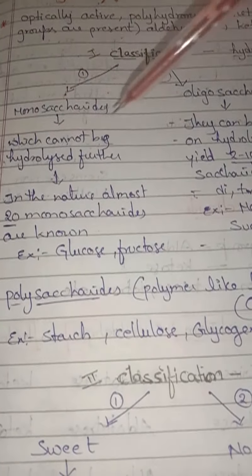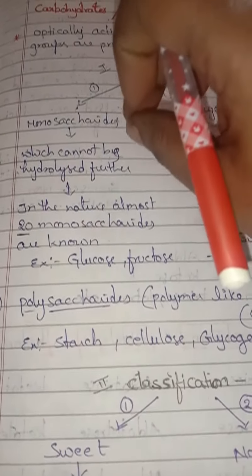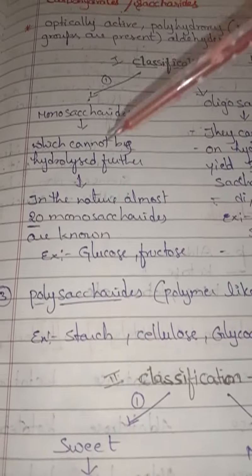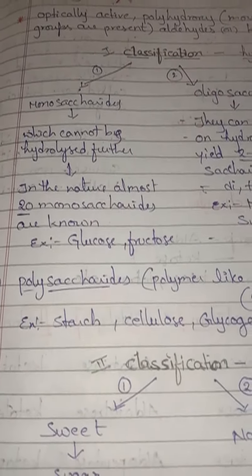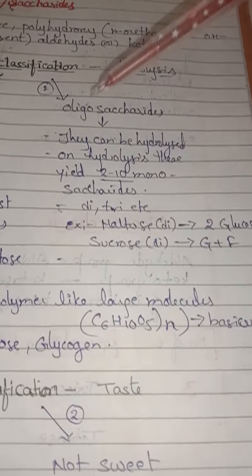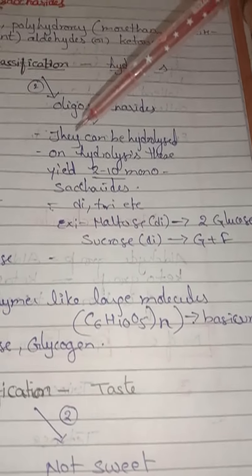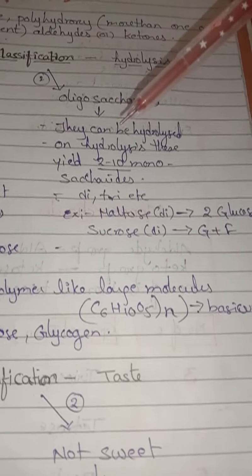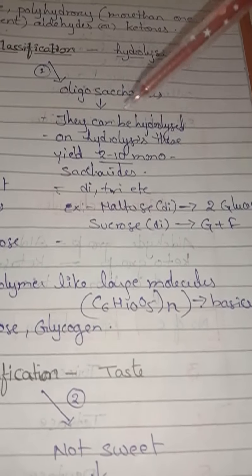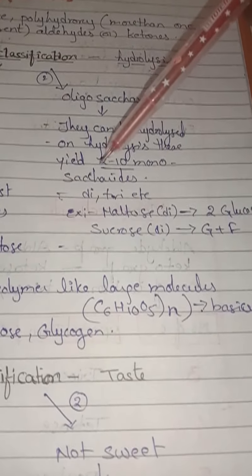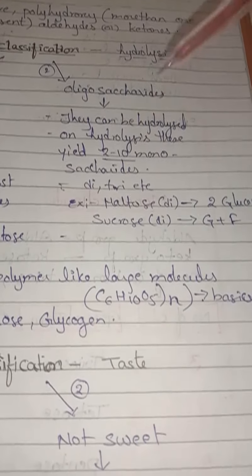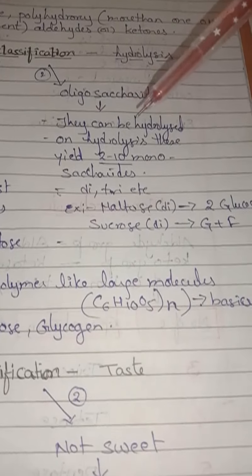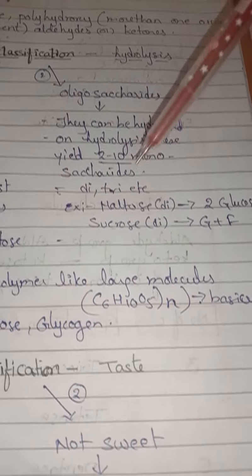Monosaccharides means which cannot be hydrolyzed further, which cannot be simplified or divided more. So they are called monosaccharides. Example, glucose and fructose. The next one is oligosaccharides. They can be hydrolyzed, and on hydrolysis they are going to yield 2 to 10 monosaccharide units. Oligosaccharides, if they undergo hydrolysis, give 2 to 10 monosaccharides.